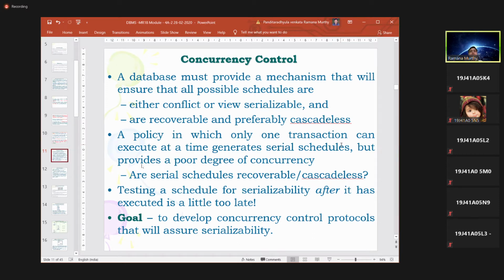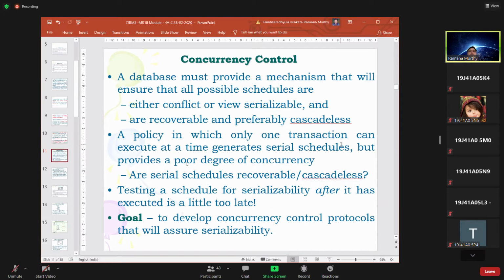By using those, you can do undo operations or redo operations, which is possible in these concurrency control mechanisms. The transactions may be cascadeless also, which means one transaction should not affect the other transaction. A policy in which only one transaction can execute at a time generates serial schedules, but serial schedules always provide a poor degree of concurrency. That is the reason we execute the transactions concurrently, but obtain serializability.